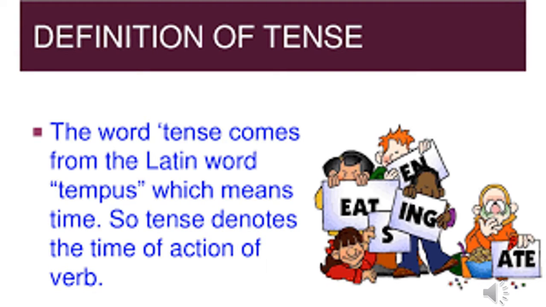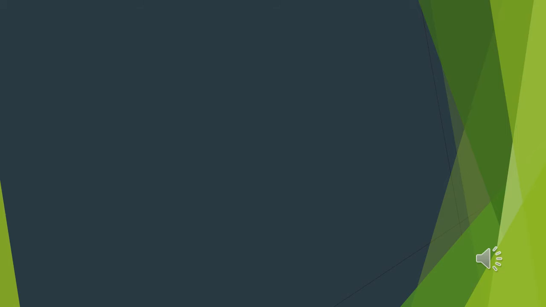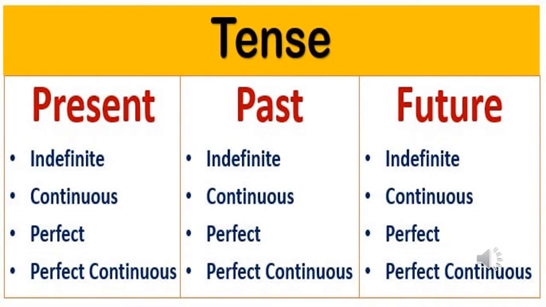The first thing that we have to know is what is tense. The word tense comes from the Latin word tempus, which means time. So tense denotes the time of action of verb. Tenses are of three types: present, past, and future. These three tenses again have four subcategories: indefinite, continuous, perfect, and perfect continuous.